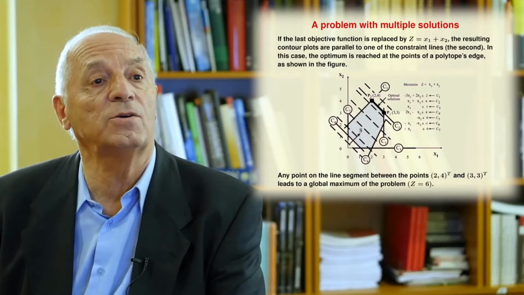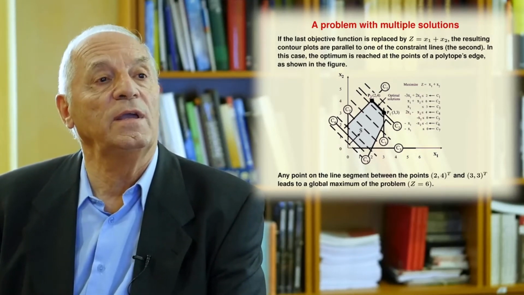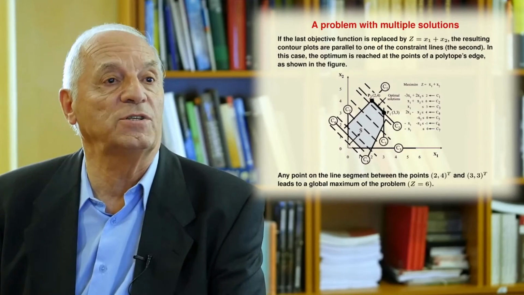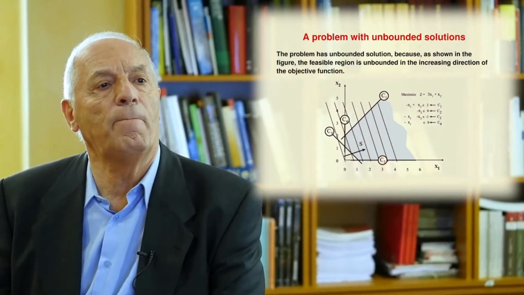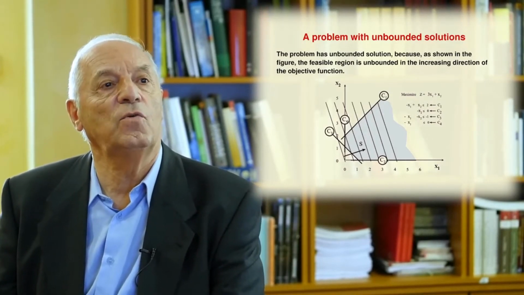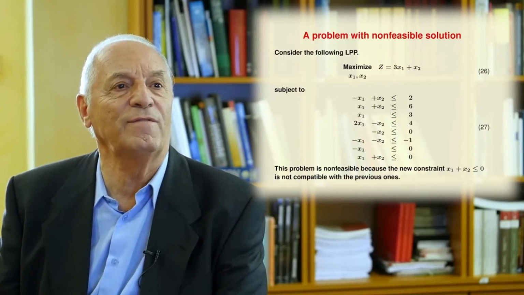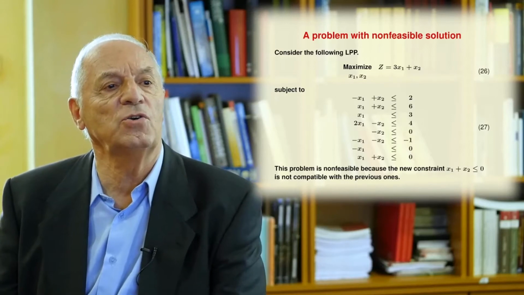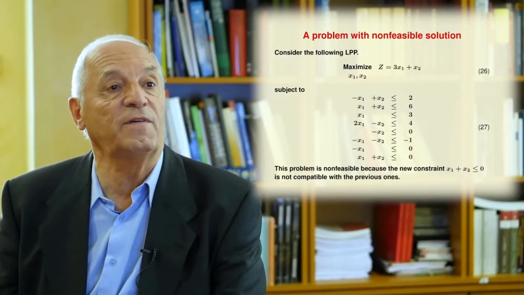That is a problem because in some cases you will like to know all the possible solutions. However, we will make an effort to obtain all possible solutions when possible. Another problem is when you have an unbounded problem, and that means that the problem is not well stated. You need more constraints such that you avoid unboundedness. And finally, you have problems in which there is no solution at all. So you have a problem which is unfeasible, and that is because some constraints contradict other constraints, so that no possible solution can satisfy all of them.